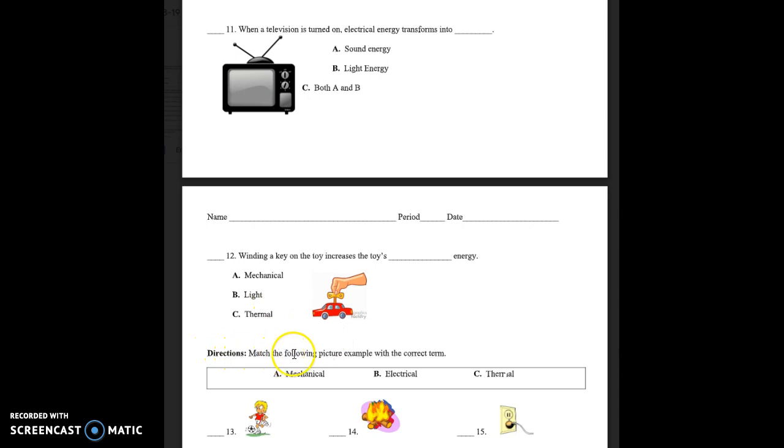Directions. Match the following picture example with the correct term. A. Mechanical, B. Electrical, C. Thermal. Number 13, number 14, number 15.